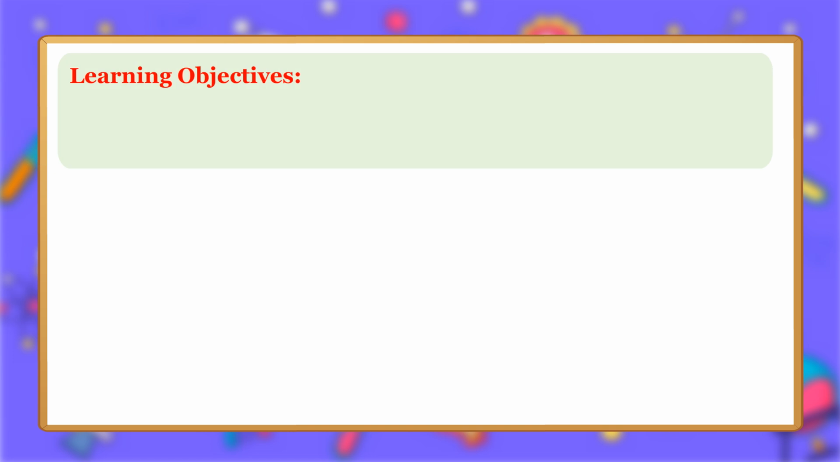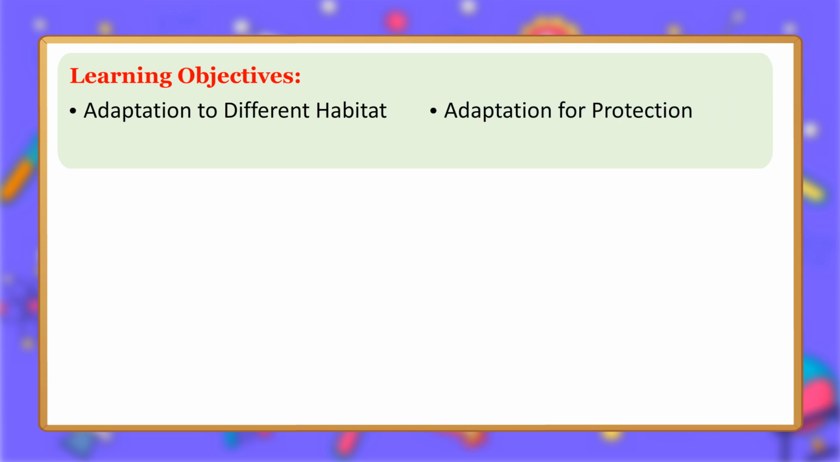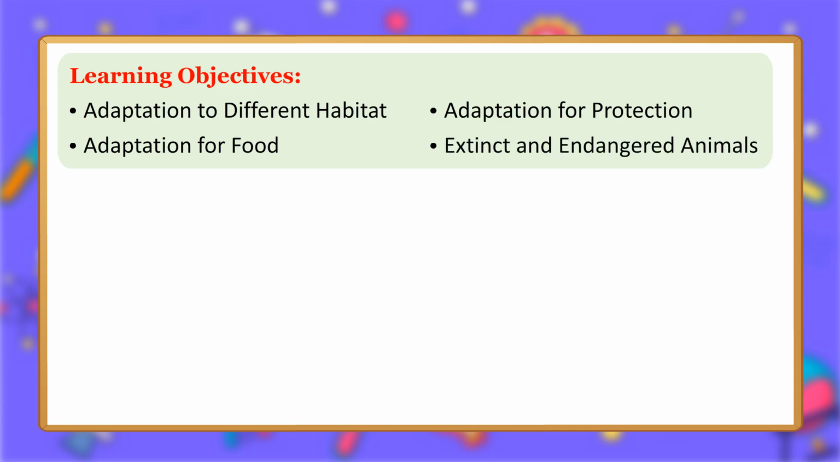Adaptation in animals. Learning objectives. Adaptation to different habitat. Adaptation for protection. Adaptation for food. Extinct and endangered animals.